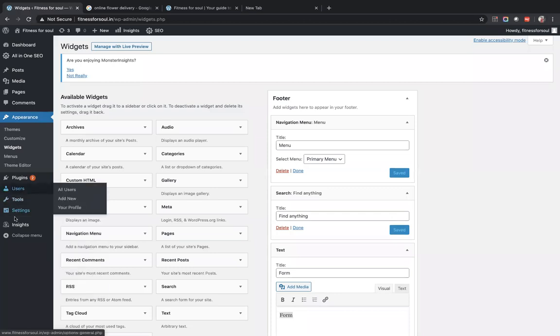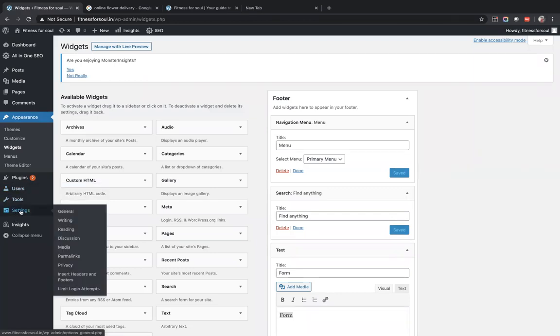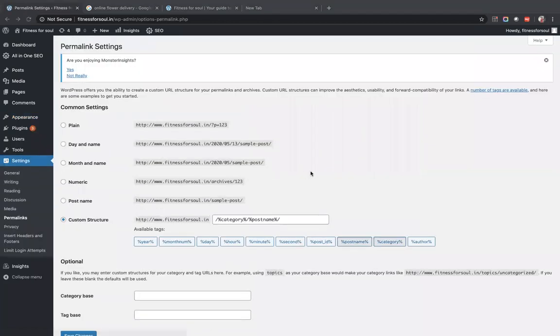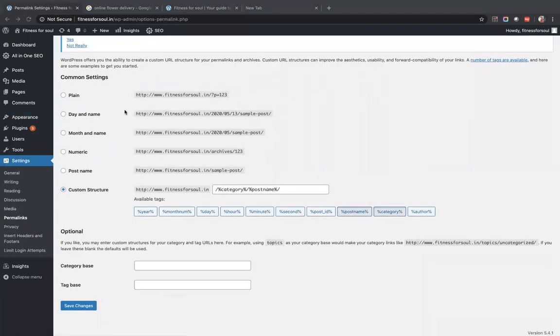Permalinks. So if you go to settings, go to permalinks, it will give you how your website URL should look. So you can have all these functions available. You can have a plain URL just with a sample page ID. You can have a day and number in your URL. You can have month and number, numeric, post name, and a custom one. So what you saw in my site was a custom URL which has category in between followed by the post name title. Fine. So how to do it?